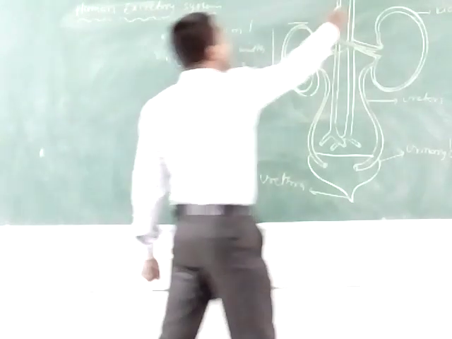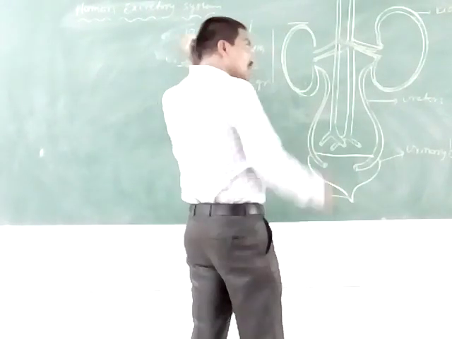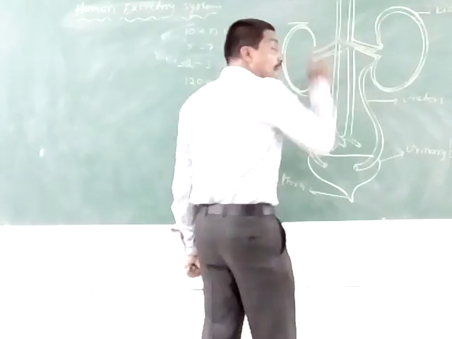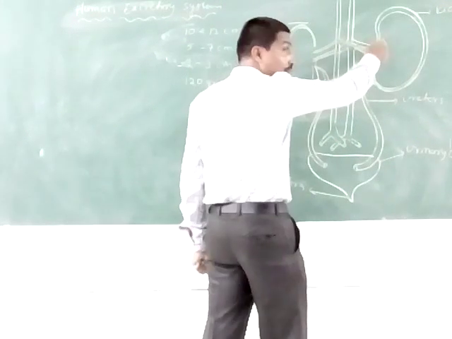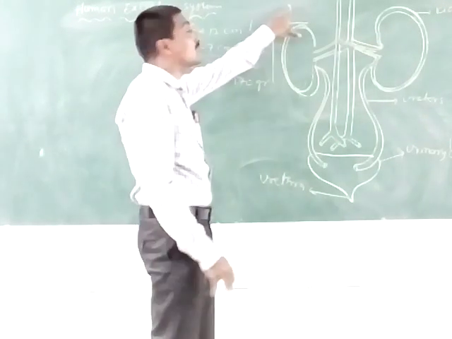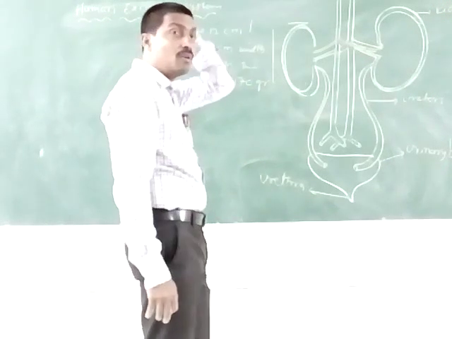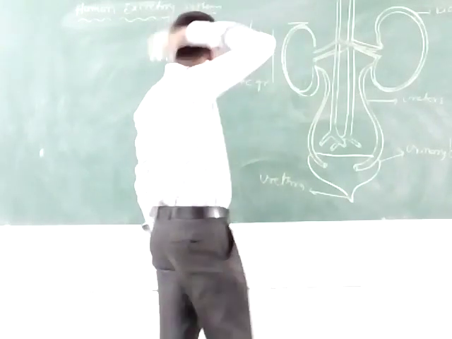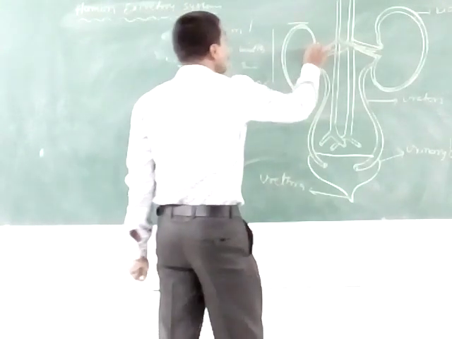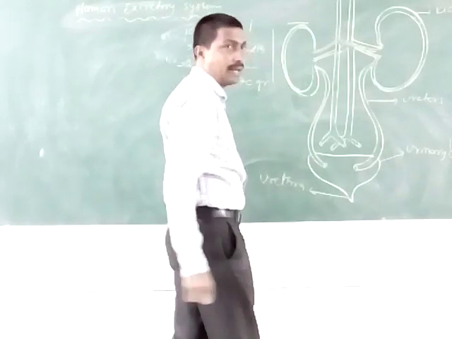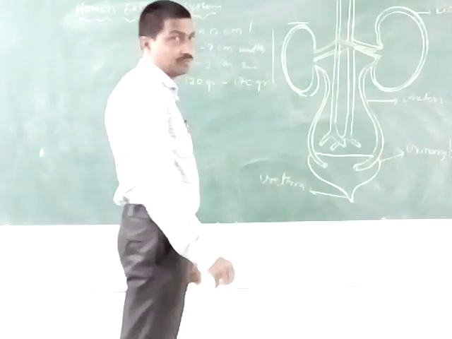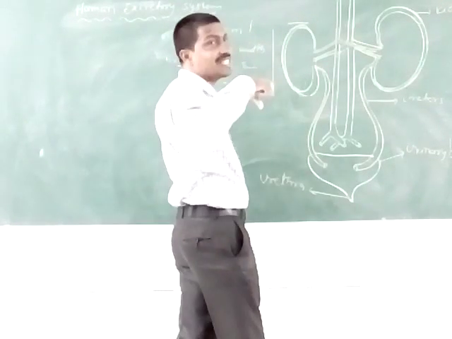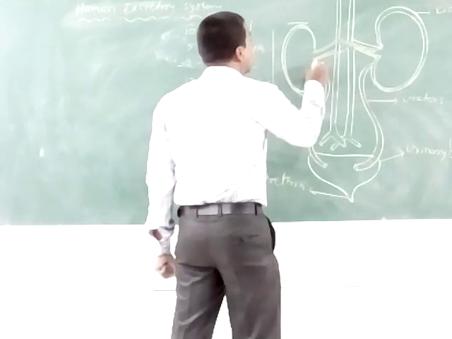The right kidney is situated slightly below the left kidney due to the presence of the large liver. The outer surface of each kidney is convex, and the inner side of the kidney has a notch and funnel shape. This is known as the hilum.